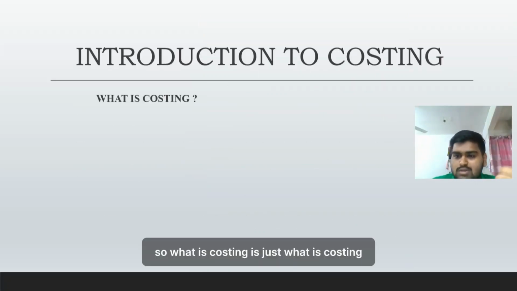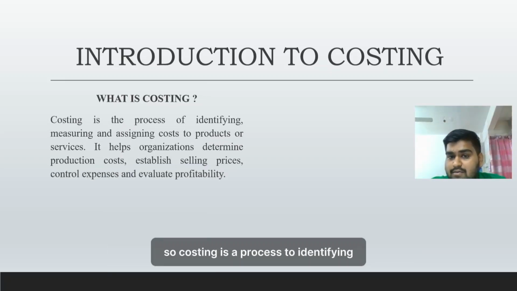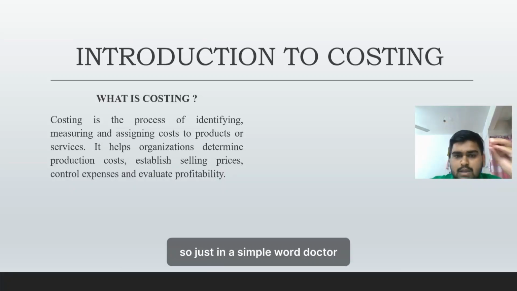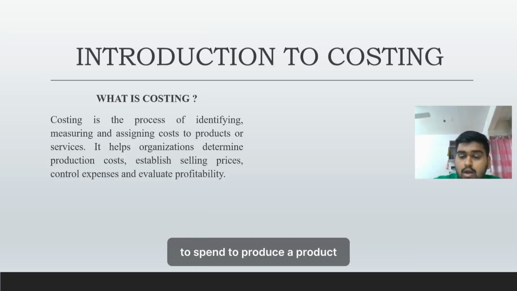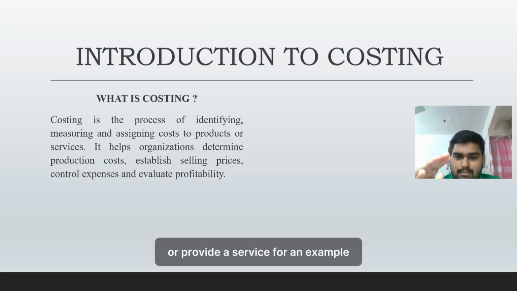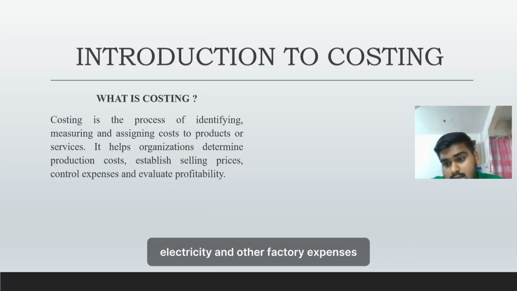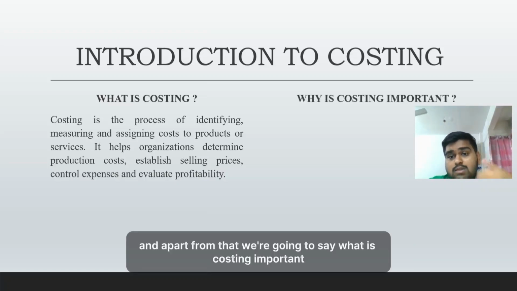So what is costing? Let's understand what costing means. Costing is a process of identifying, measuring, and assigning cost to products or services. In simple words, costing helps a business know how much money it spent to produce a product or provide a service. For example, if a company produces a table, they need to calculate the cost of wood, labor, electricity, and other factory expenses.